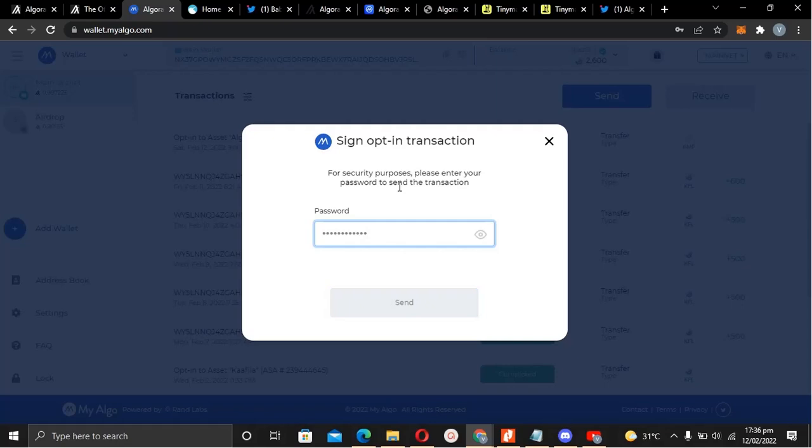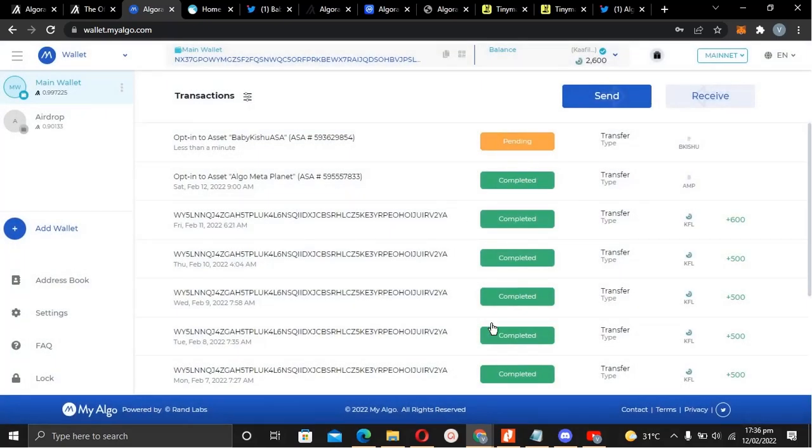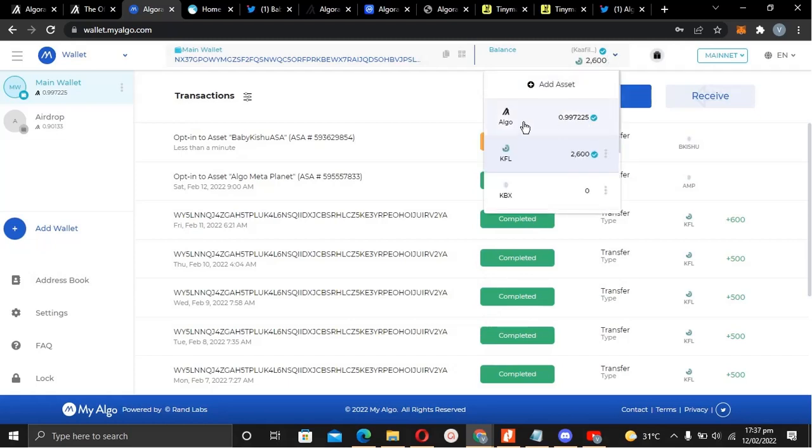And note, before you can opt in or mint any asset on the Algorand network, you are going to need a minimum of one algo. As you can see, some of my algos are getting used up, very little, 0.0997 and all of that.